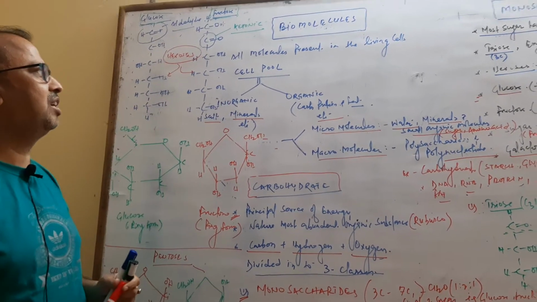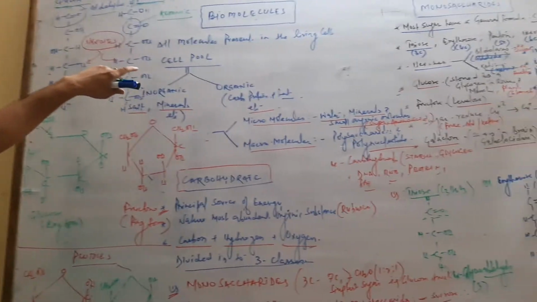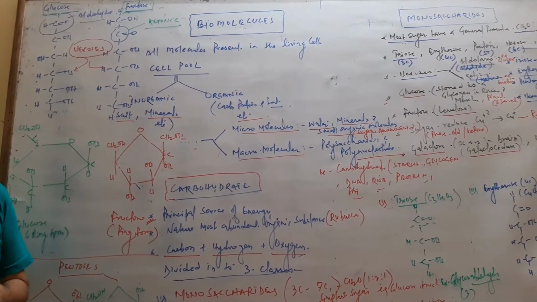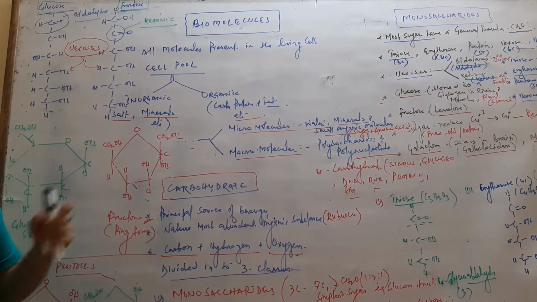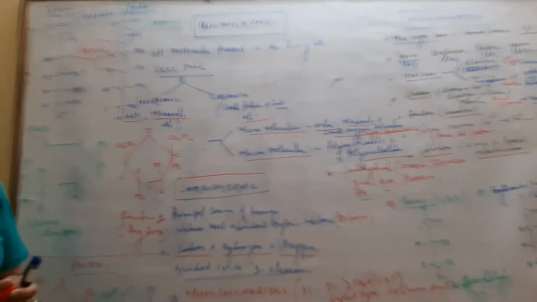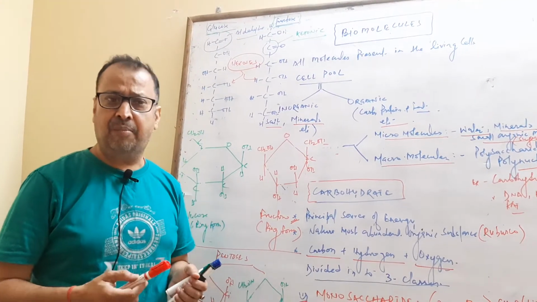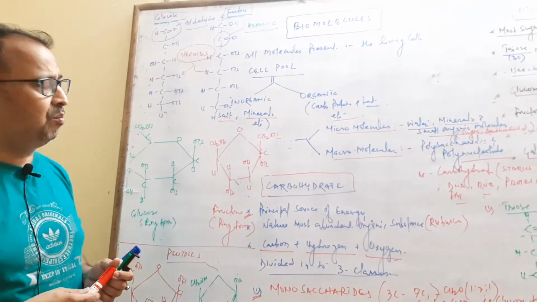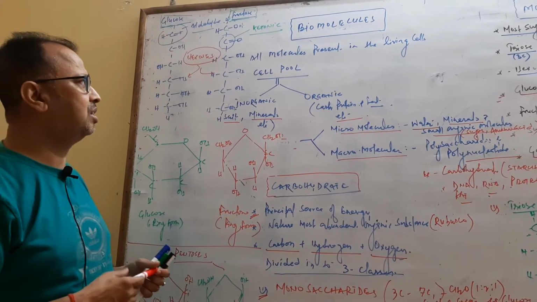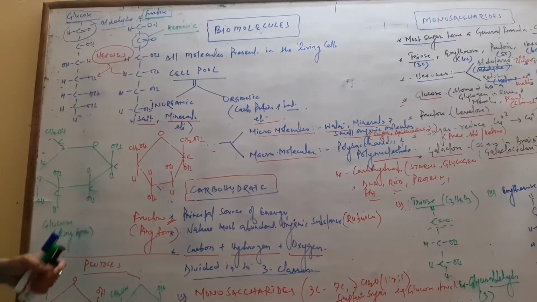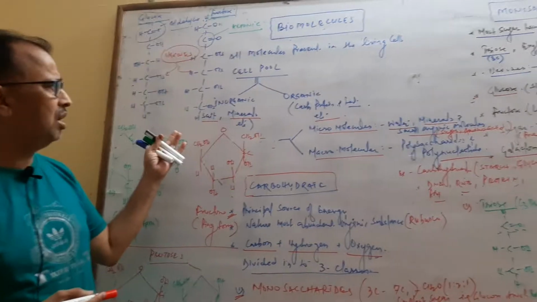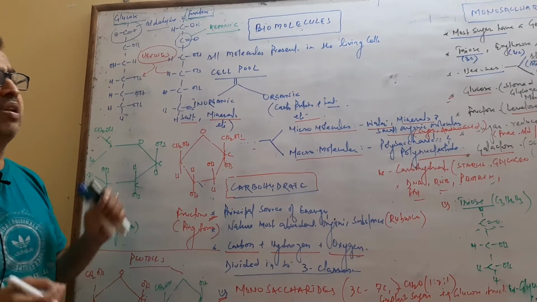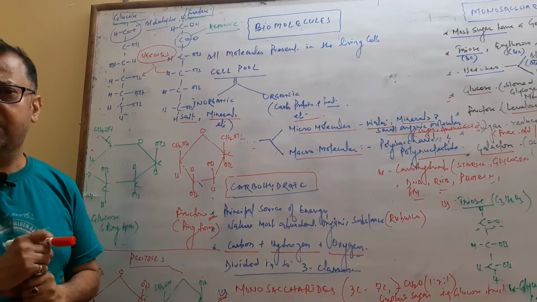Now we are going to start one of the important topics of biology, which is related to molecules. All molecules present in a living organism are called biomolecules. It's related to biochemistry. A type of chemical reaction involved in the body cell is called biochemistry. There is the cellular pool present in living cells. All molecules present in a living cell are called the cell pool.